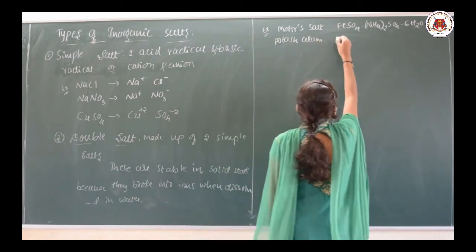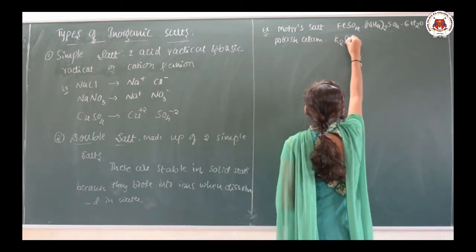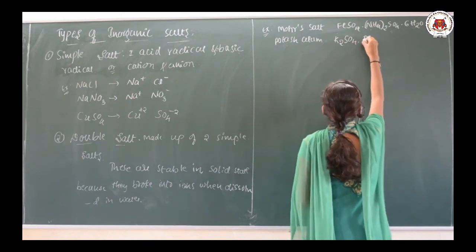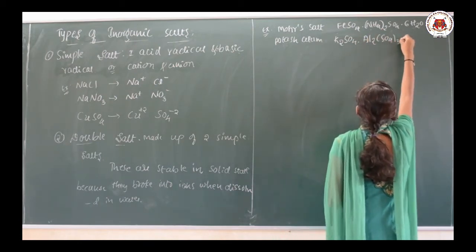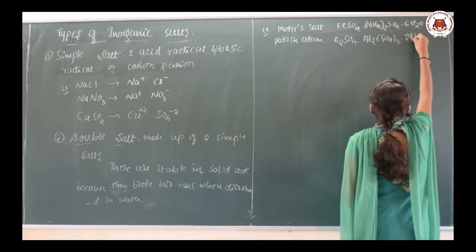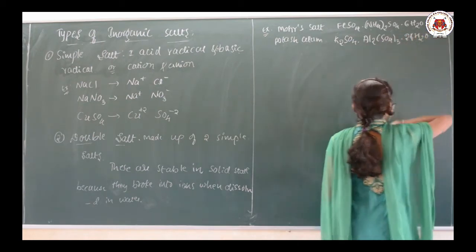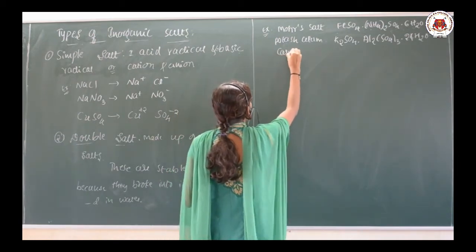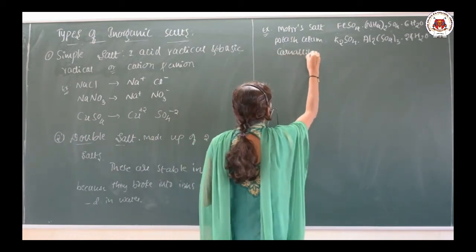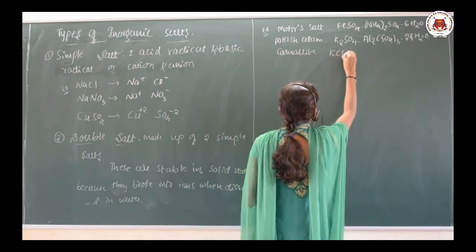Its formula is K2SO4.Al2(SO4)3.24H2O. And one more example is carnallite.